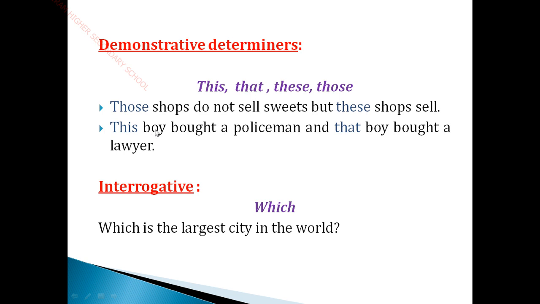So in this unit number 1 we have seen that Hamid and the other friends are purchasing the toys, isn't it? This boy bought a policeman toy and that boy bought a lawyer. Interrogative: which is the example, which is the largest city in the world. So this is called interrogative determiners.